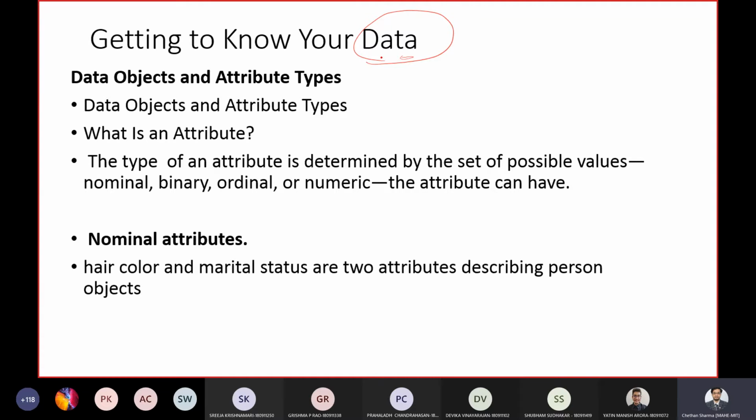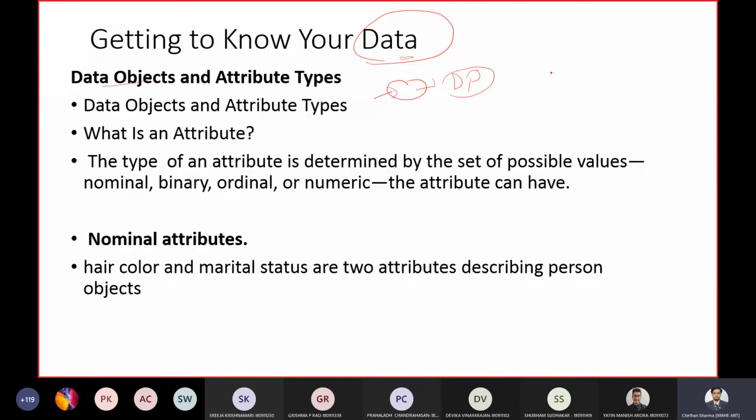So in this chapter, we will have a closer look at data objects and attribute types, at least for this class. Mainly, we'll learn how metadata, data about data, helps you in data pre-processing. Data pre-processing is required. You can't directly use the data for your applications.